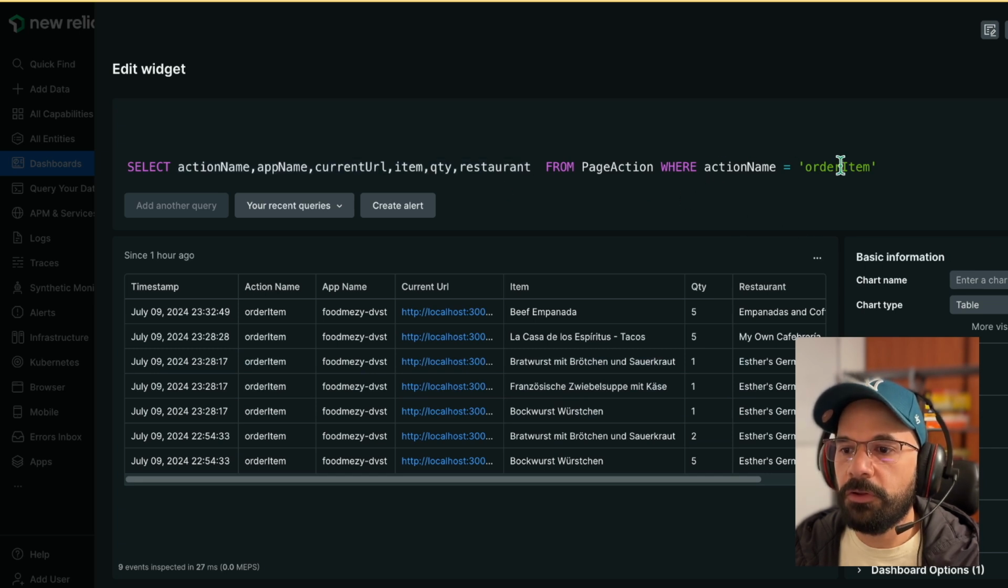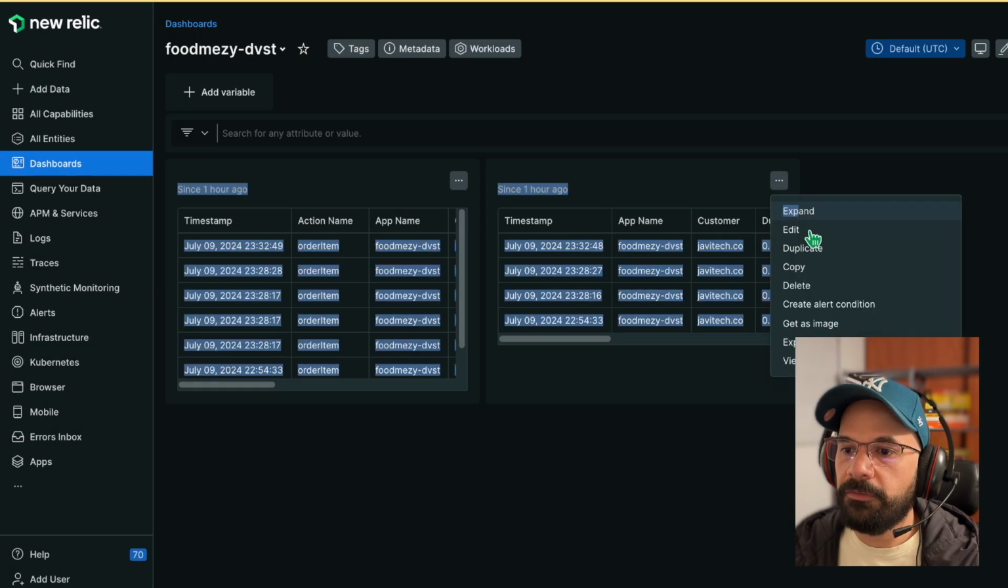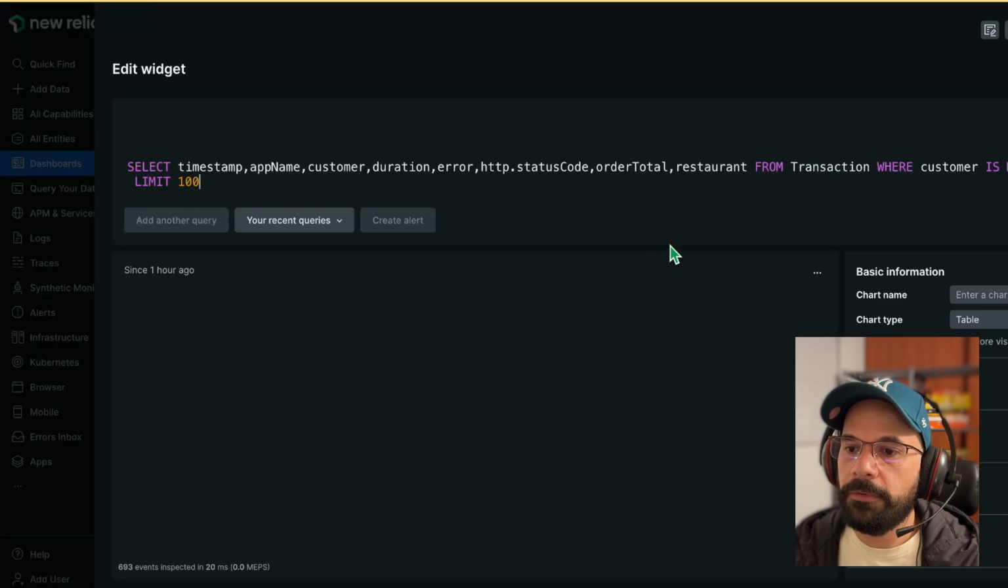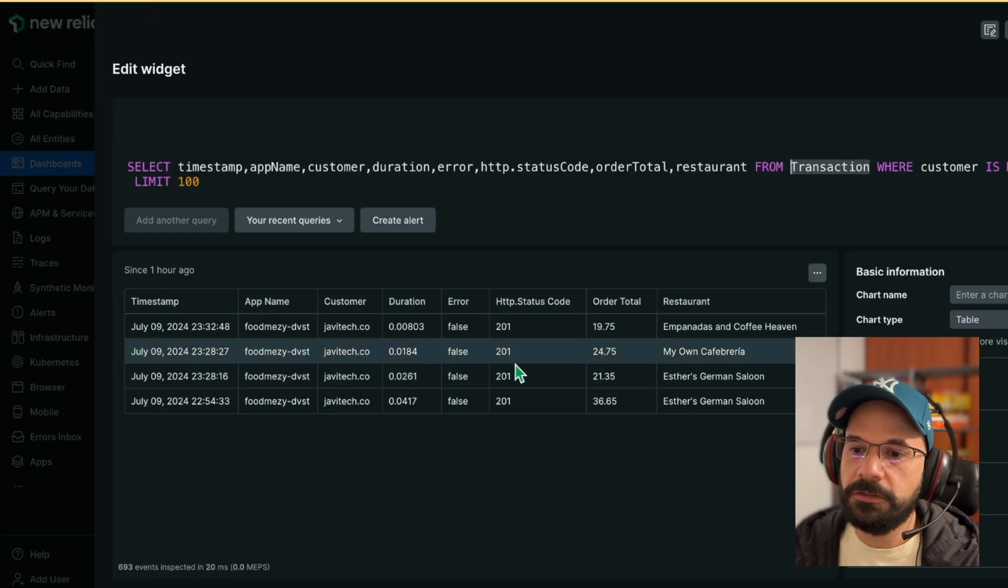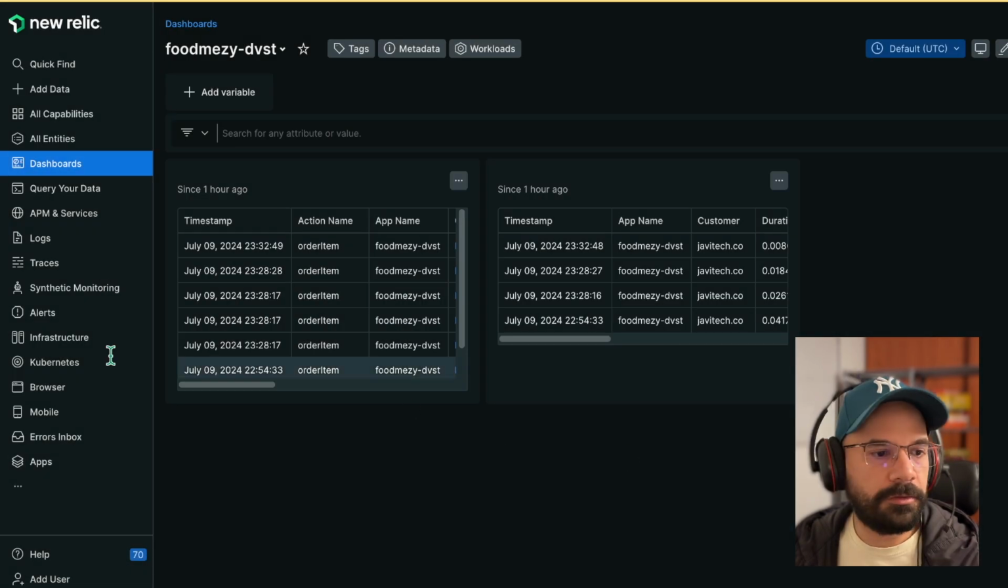This is for the custom metrics. So this is for the page action, and we also have the transactions. I filtered this out, but you can see this is newly created. So yeah, it is working. New Relic is working.